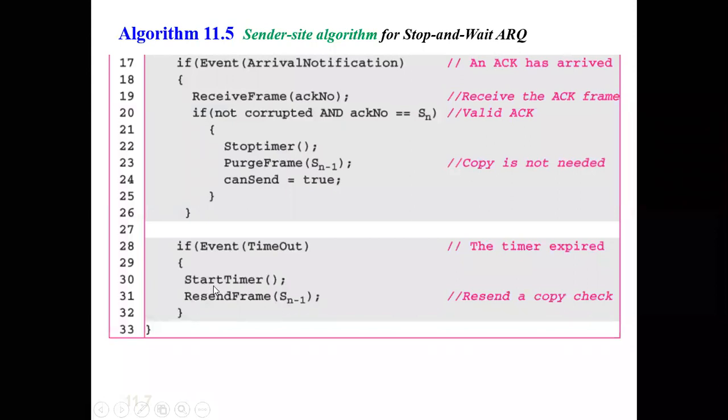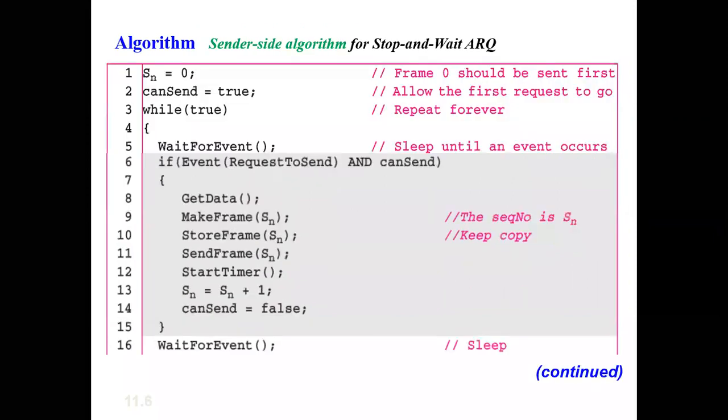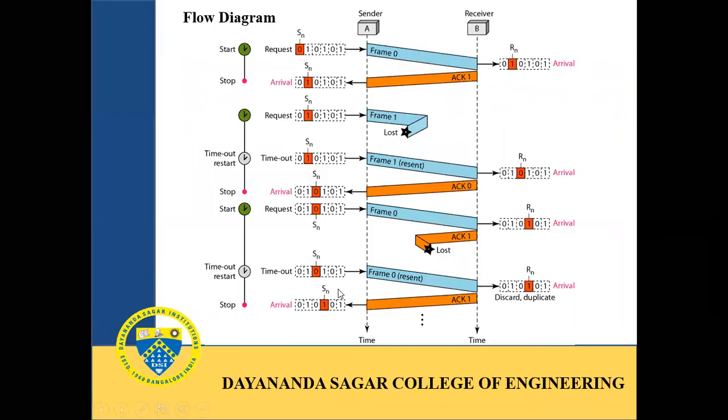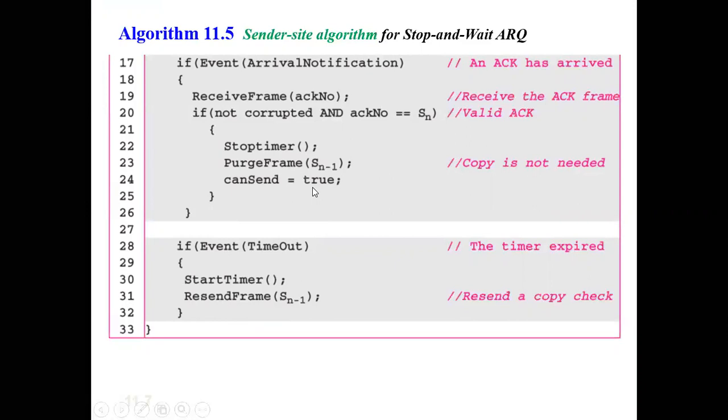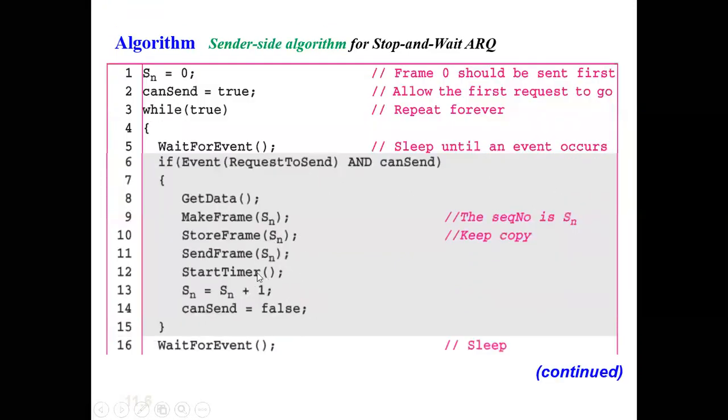The third event is that the timeout happens. If the timeout happens, you'll start the timer once again and you will resend the frame. Which frame? The copy which was already stored. So if timeout happens, that means the frame has been lost. So these three events are continuously in an infinite loop. In the acknowledgement, we have seen that the can send flag is made true, so you can send the next frame. So again, it will come back to this event and it will send the frame. So this is your algorithm in the sender node.